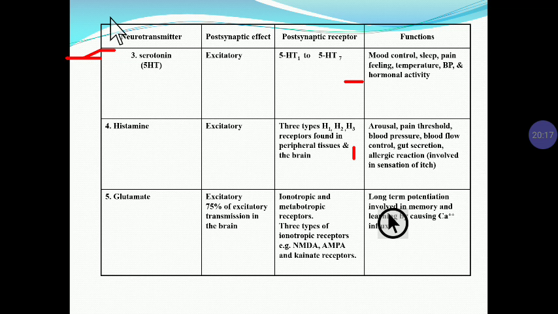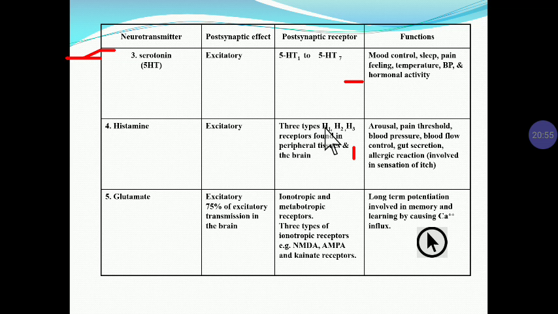So the level of serotonin decreases in depression. It also has an important role in emesis, because the 5-HT3 receptor is involved in emesis. If you block the 5-HT3 receptor with a drug such as ondansetron, it is used as an antiemetic drug. Now next neurotransmitter is histamine, which is excitatory in nature.